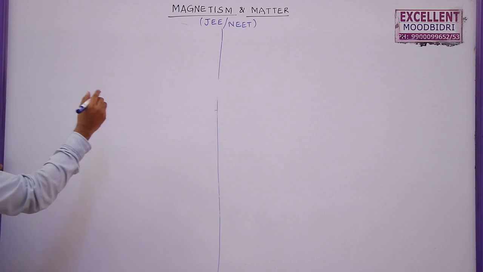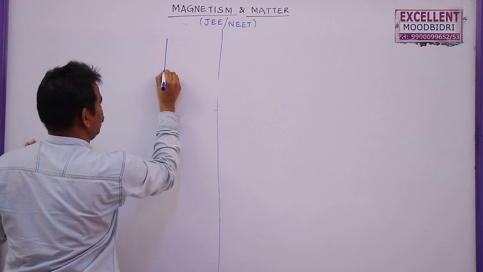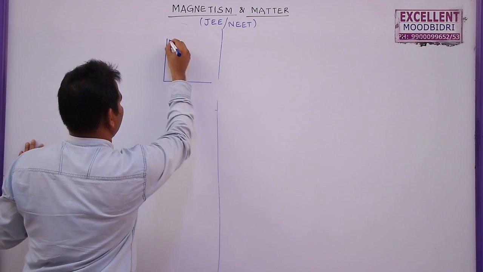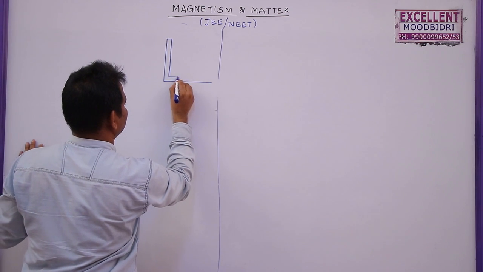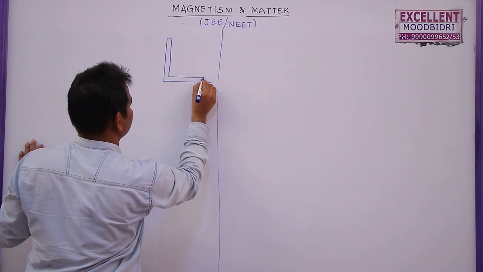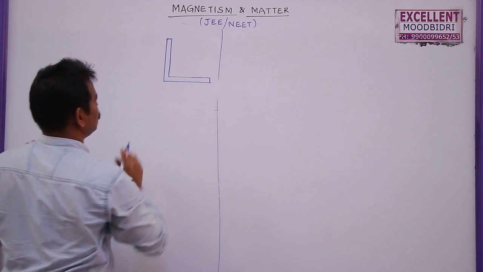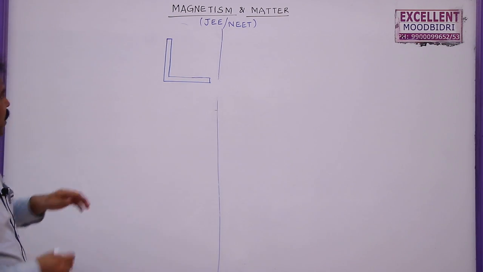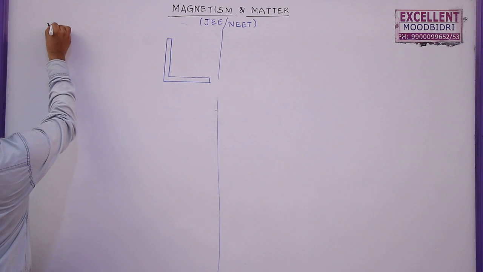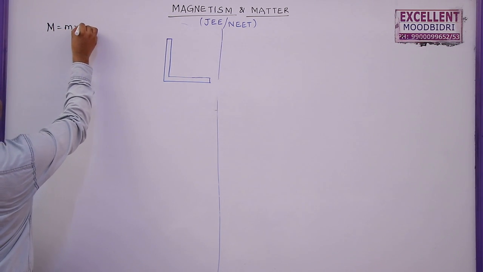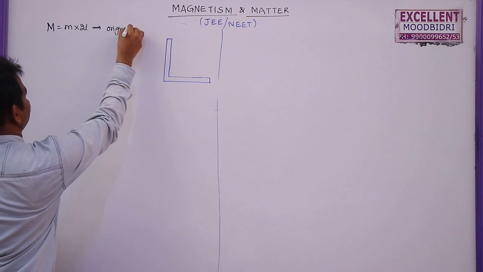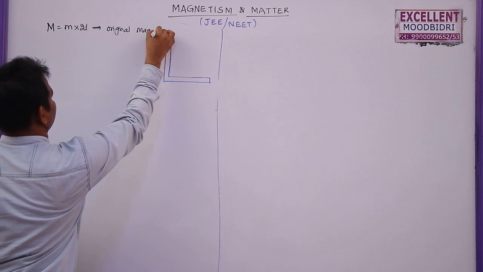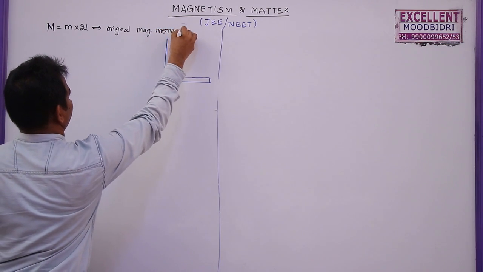When a bar magnet is bent in the form of L only, of equal sides, so original magnetic moment of this bar magnet previously before bending was M is equal to m into 2L. So this is the original magnetic moment before bending.